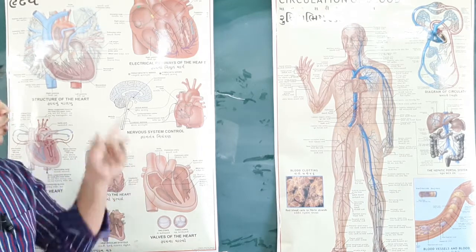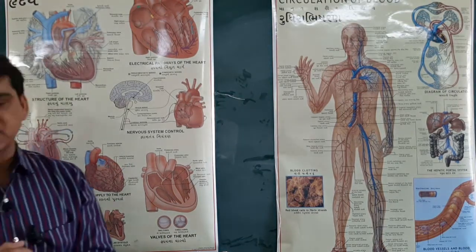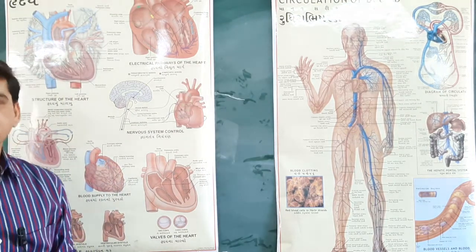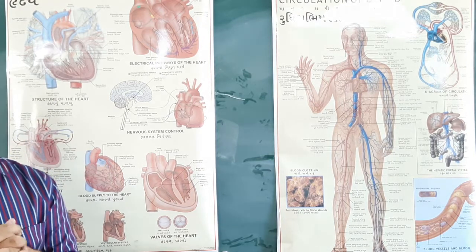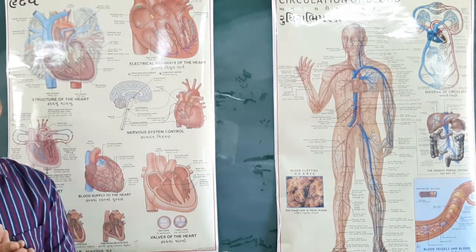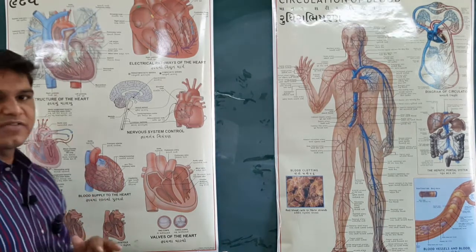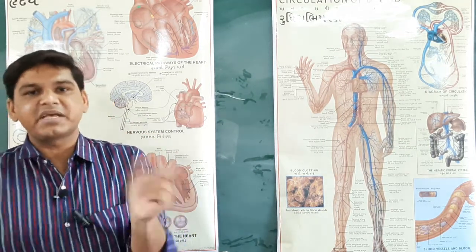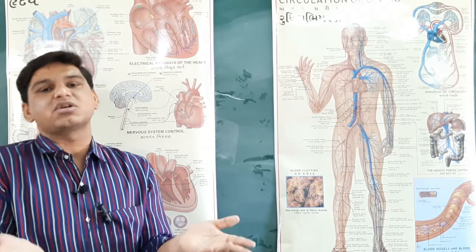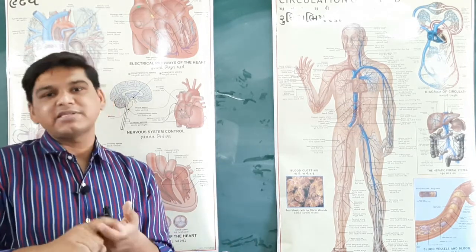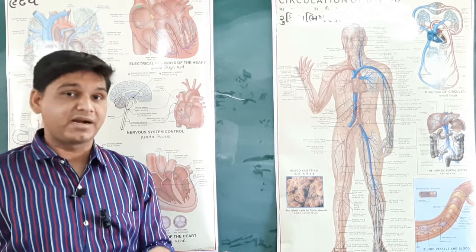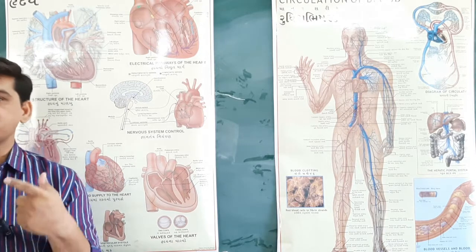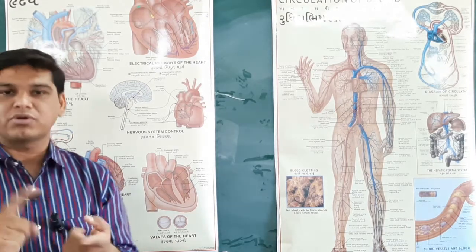For this, the human heart is divided into 4 chambers. Why 4 chambers? They prevent the mixing of oxygen-rich blood and deoxygenated, carbon dioxide-containing blood. Carbon dioxide and oxygen are both transported by the blood, so the human heart has 4 chambers to prevent the oxygenated and deoxygenated blood from mixing.